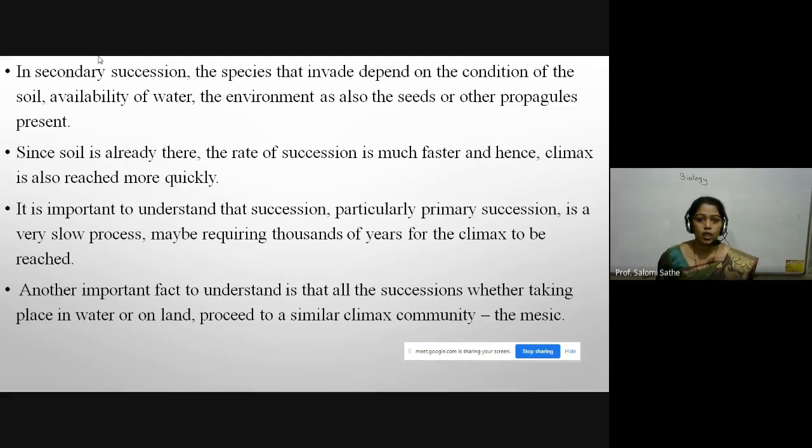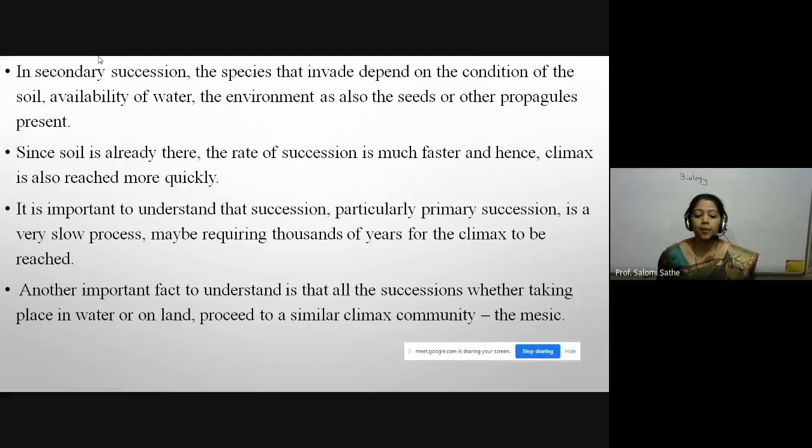Why? The question will be asked why they require thousands of years, and you should answer this question with the help of soil formation. Soil formation is one of the important points in this answer, because in primary succession there is absence of soil. On barren rock, lichens grow and then soil formation takes place. So, they require more time as compared to secondary succession.